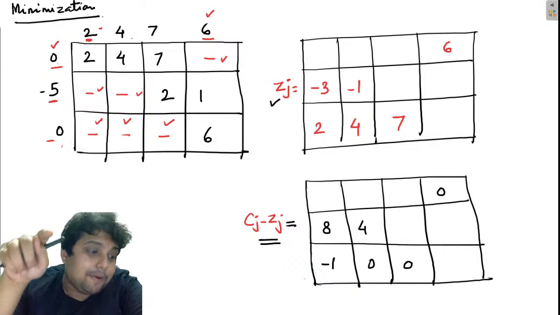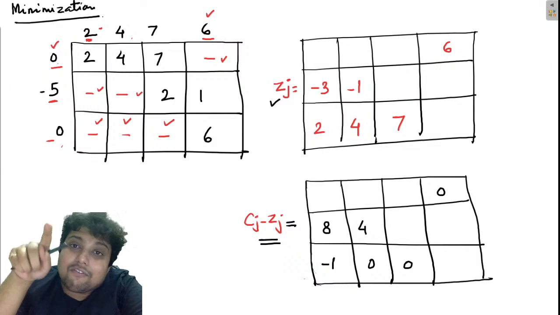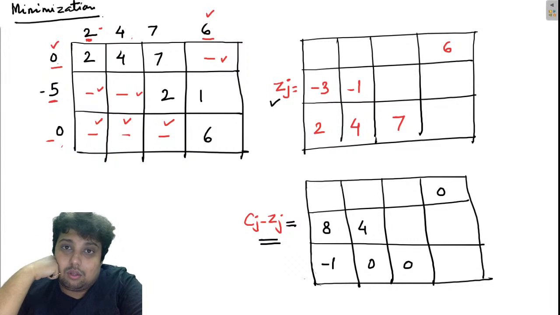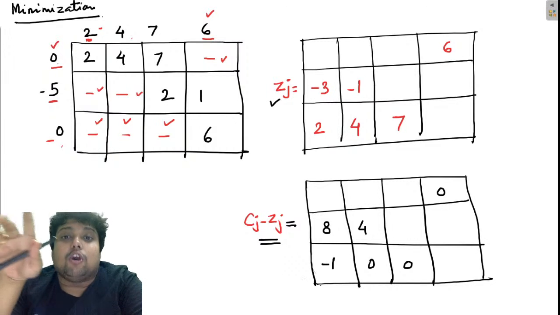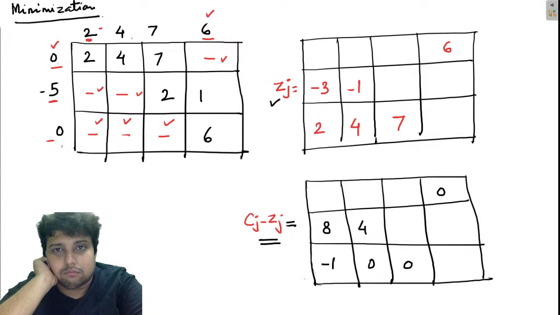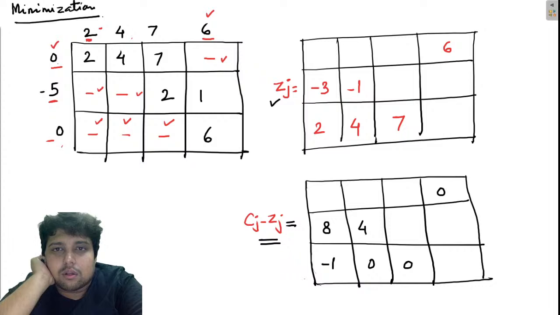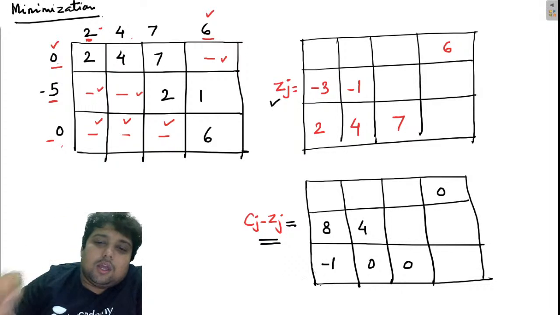Now this very optimality test, the modified distribution method, will guide us on how to obtain the optimal solution. I'll show you what I will be doing.